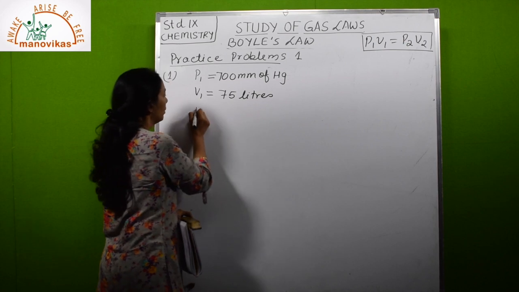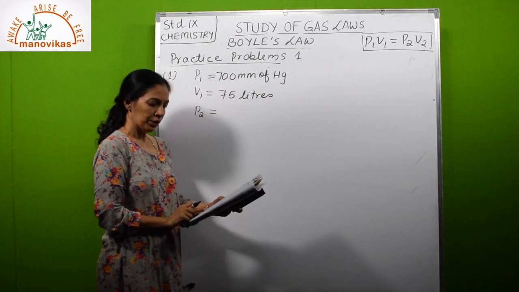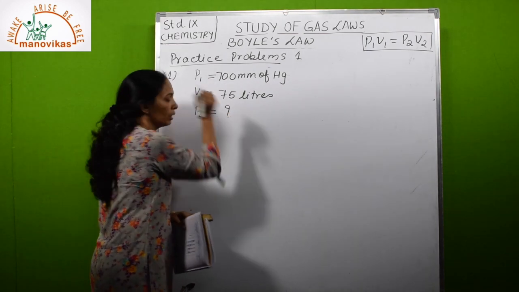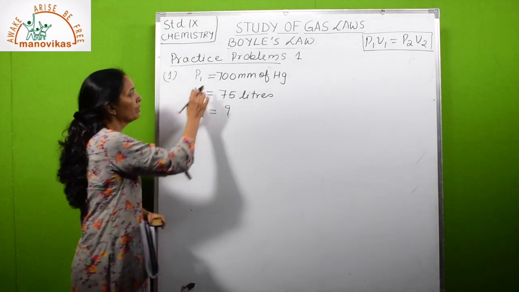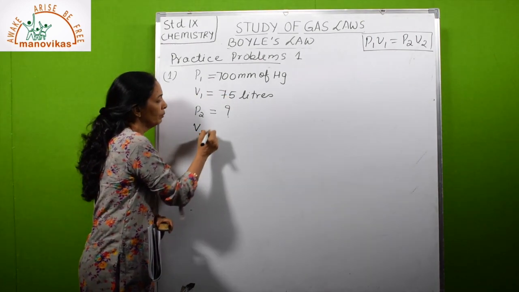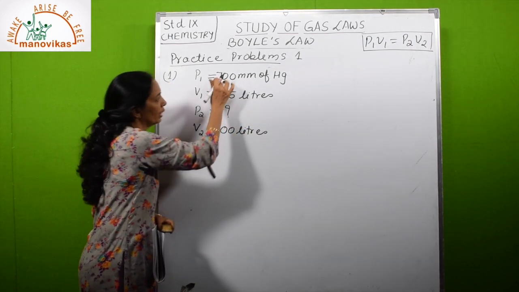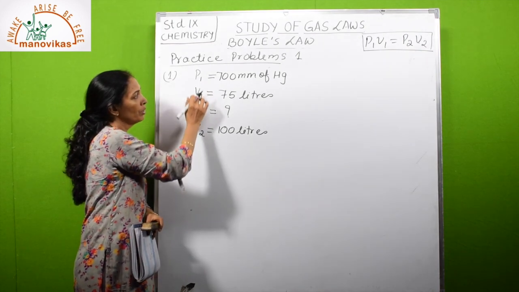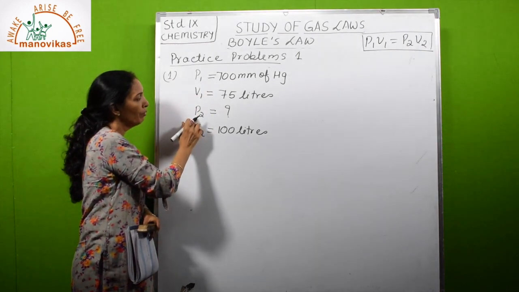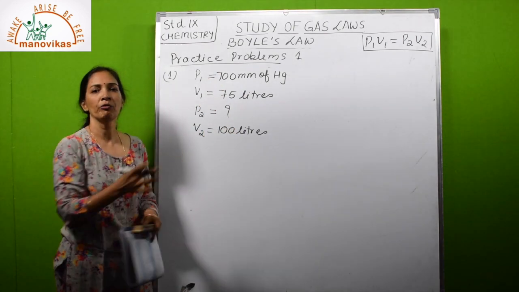Now, what is P2? Find the pressure of the gas, so P2 is the question. If its volume increases to 100, that means from 75 the volume becomes 100 liters. This is very important. You get 1 mark for writing this. So initial pressure, initial volume, then final pressure, final volume. Out of these 4, 3 will be known and 1 will be unknown.